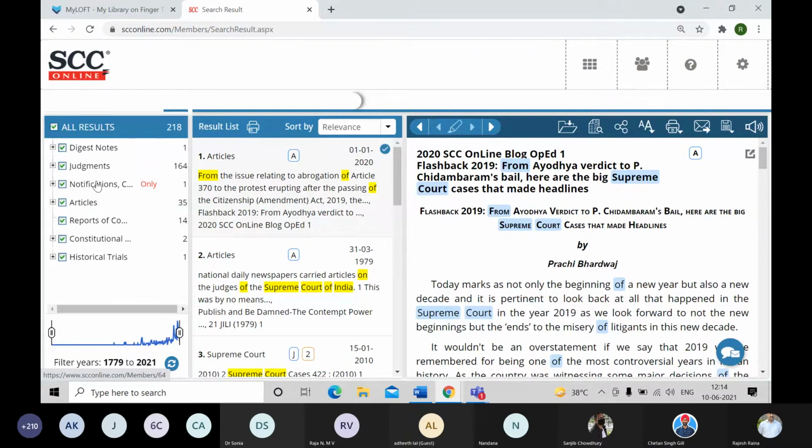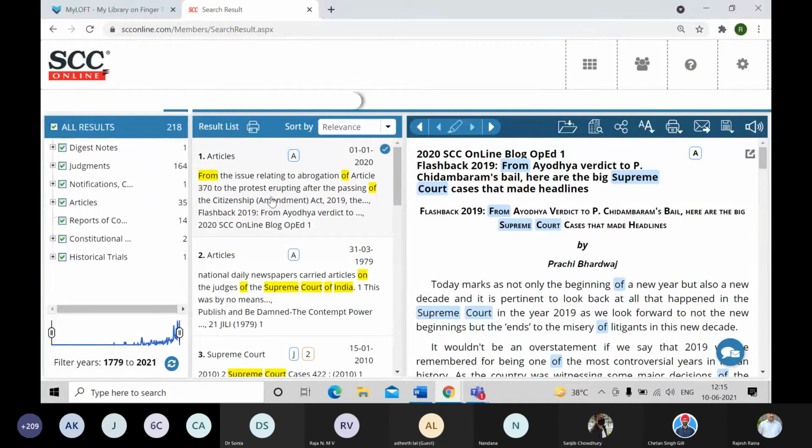Then we have the judgments, notifications, articles, constitutional documents, historical trials, wherever it is appearing. The second column, the result list, gives me all of them in relevance, whether it's an article or a Supreme Court judgment. And the third column shows me the text of the first among the result list.